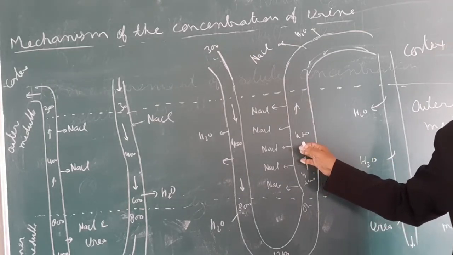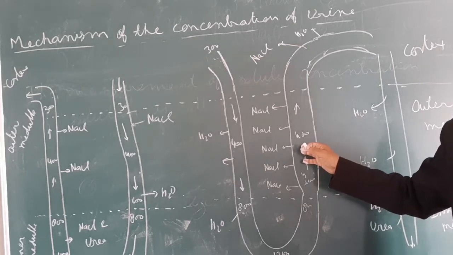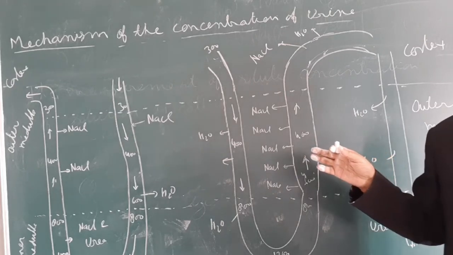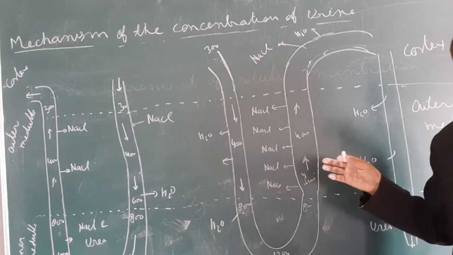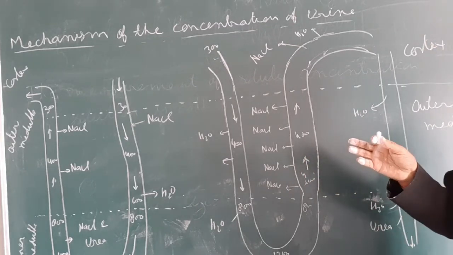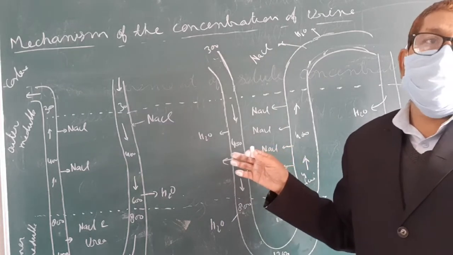It is the same way as 1 liter of water was there, and by reducing water, its milliosmol concentration increases. Now if we remove the solute, then also the milliosmol concentration decreases. So by two processes, either by removing the solvent or by removing the solute, by two ways.